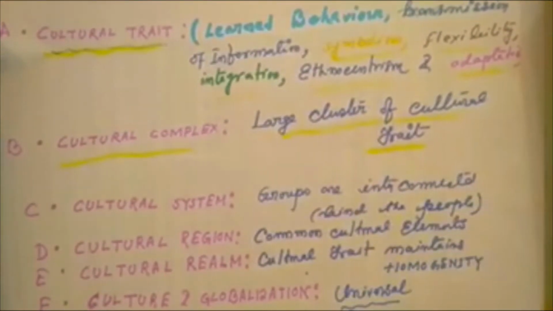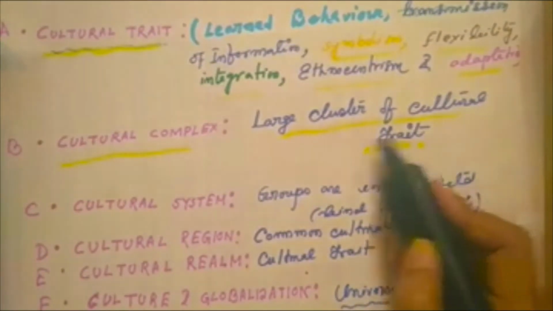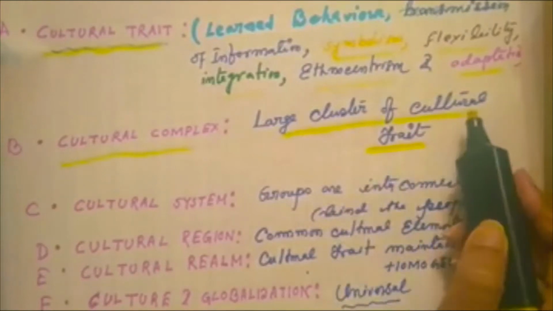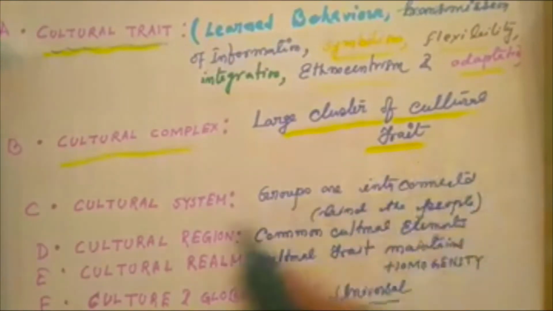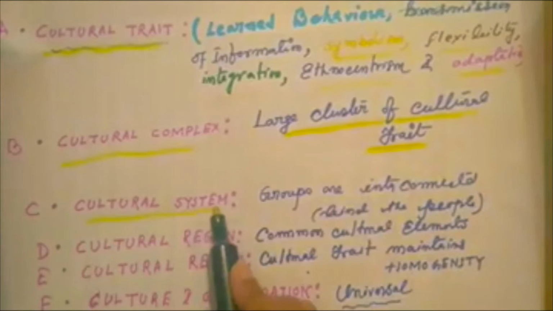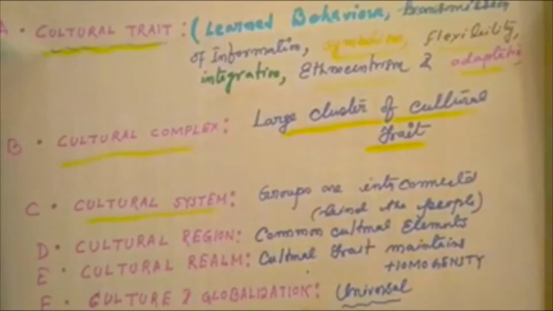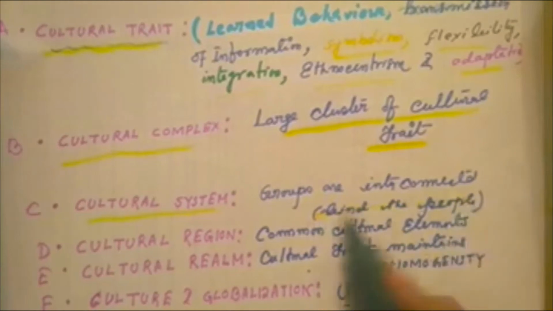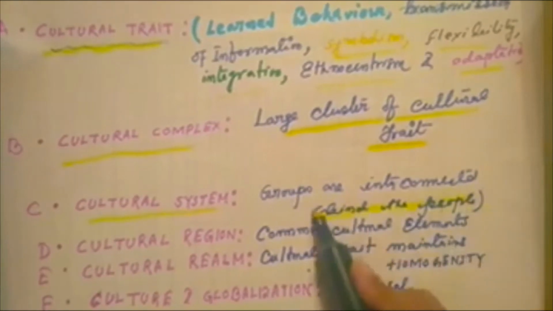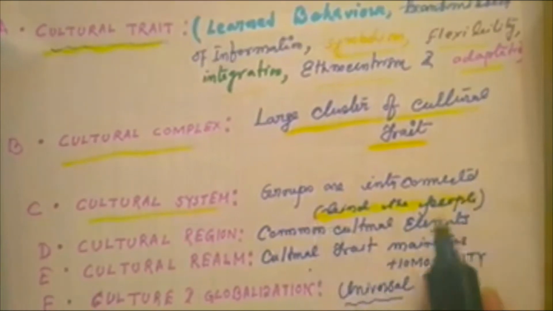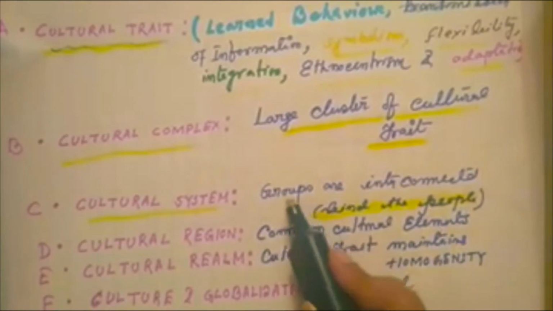Suppose Indic culture is a complex culture. It's a cluster of various religions, various language groups, and various social customs. The third one is the cultural system. The cultural system is also a complex one. It binds the people within their own community, within their own groups.